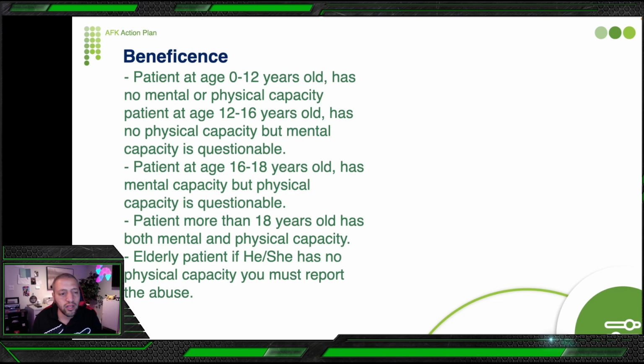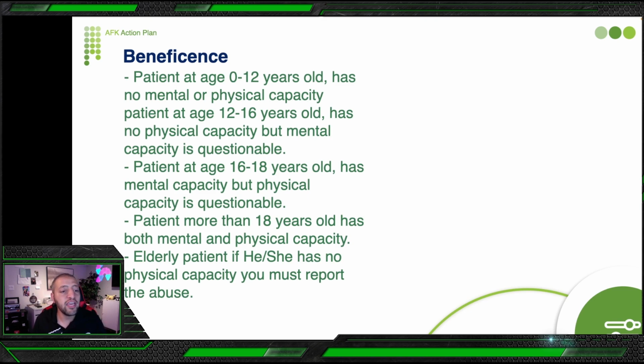So the area between 12 and 18 is a little shady, but the general guideline, if you are going to do treatment which is not invasive. You cannot get this patient to sign a contract for Invisalign, or do, hypothetically, an implant for him, or do extraction for a wisdom tooth. No. But if you are going to do a simple filling, or if you are going to do cleaning for this patient, a recall, you can do it. A patient more than 18 has both mental capacity and physical capacity.